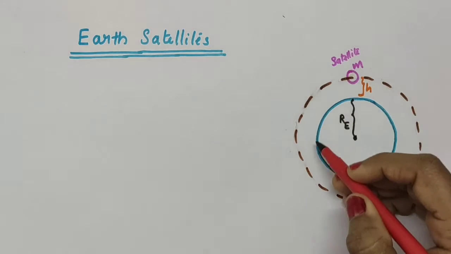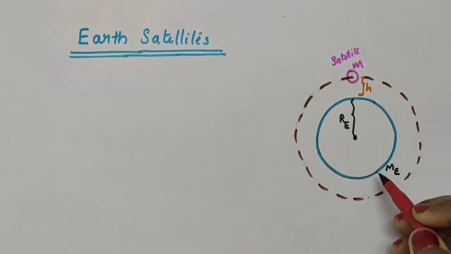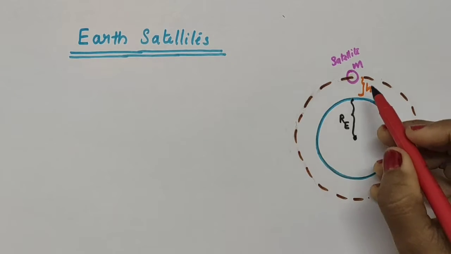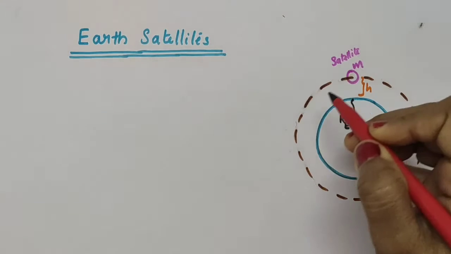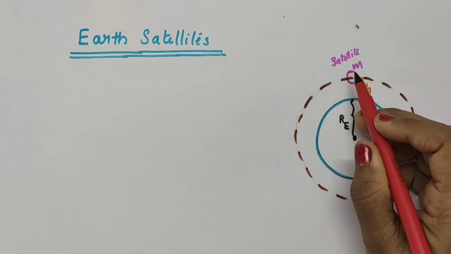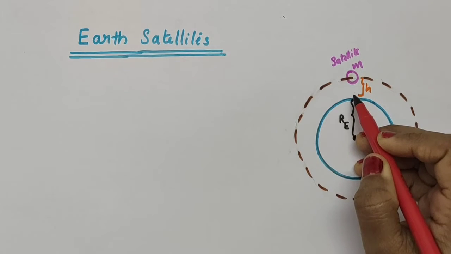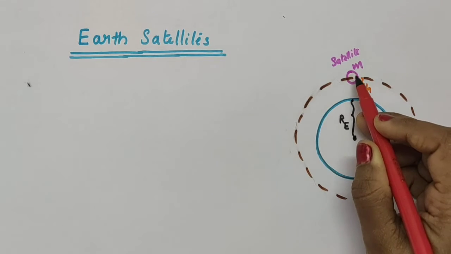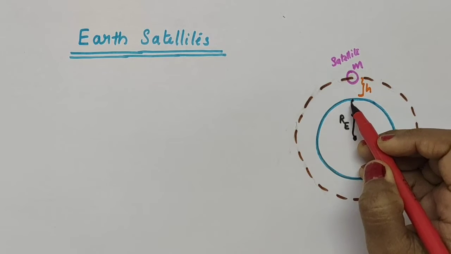So consider here this blue one as the Earth of radius RE and mass mE. Then consider a circular orbit. This dotted one is a circular orbit around the Earth, and a satellite of mass m is here. Let this distance be h, that is, h is from the surface of the Earth.